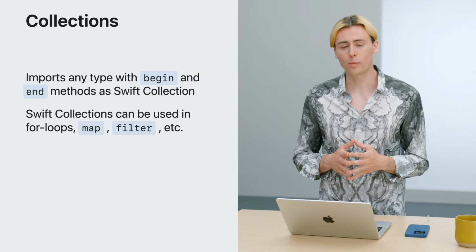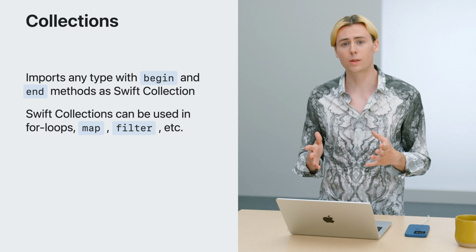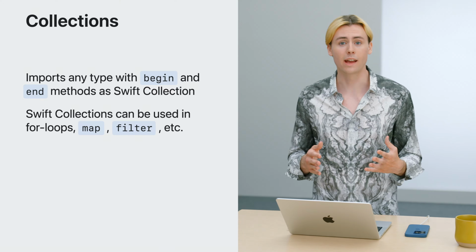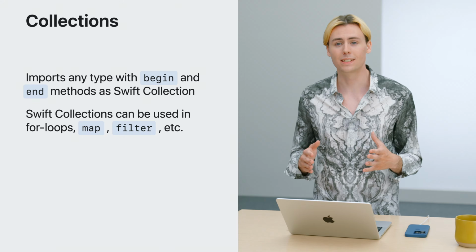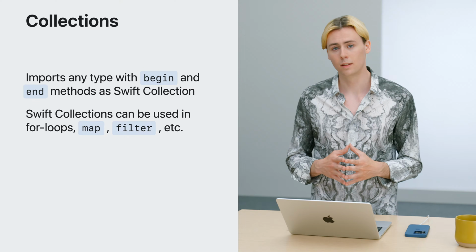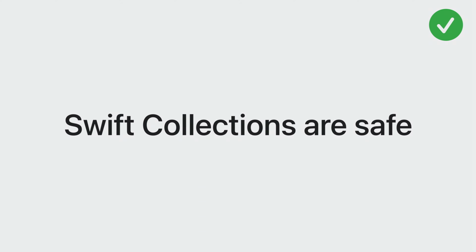This automatic conformance to collection allows vector to be easily converted to a Swift array and provides access to methods like map and filter. For safety, it's important to use these Swift collection APIs rather than C++ iterator APIs, which do not fit into Swift's safety model.